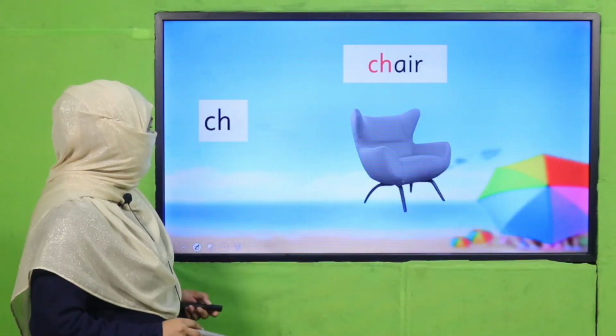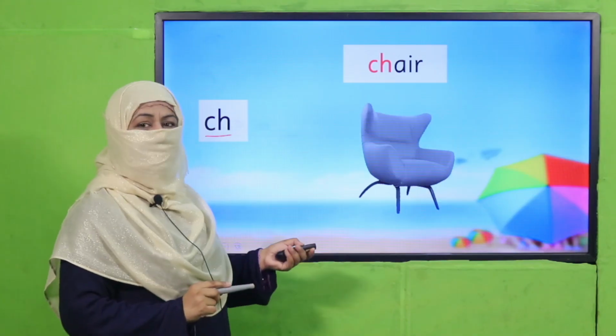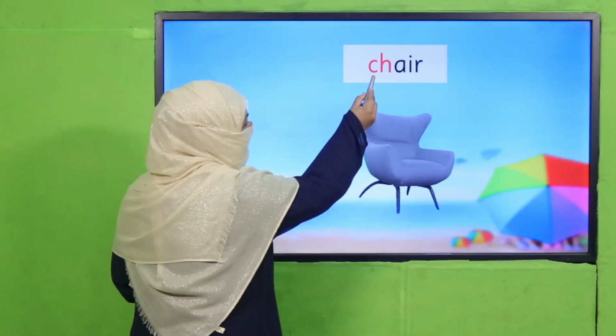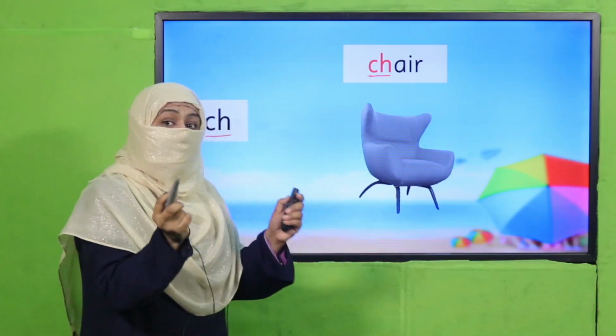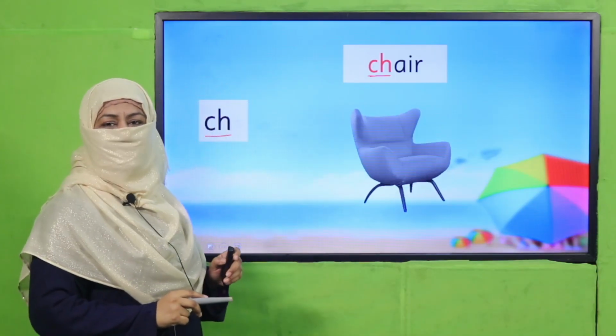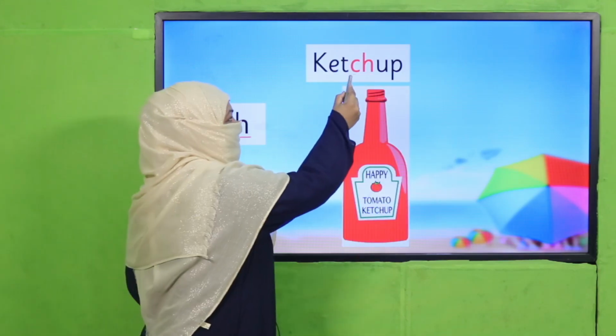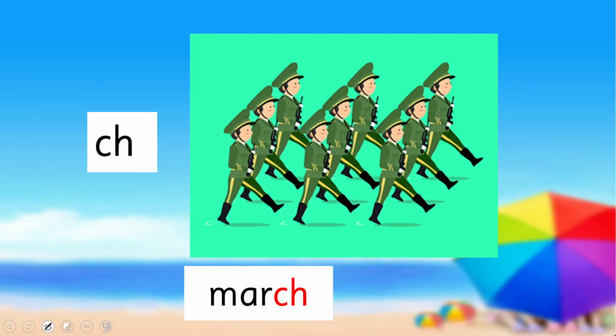Okay. Now, look at these pictures. What is the sound? Ch. And how will we say it? Cheer. Because we identify these two letters, they come together. Okay. So, they are together and they will give ch sound, cheer. Ketchup. Okay. March. You know, march, the soldiers, how they do parade, that's march.